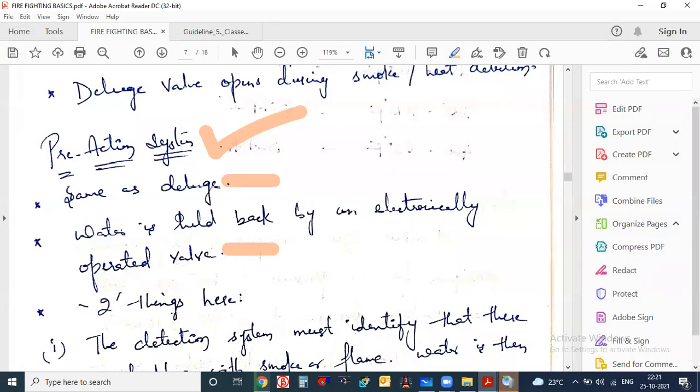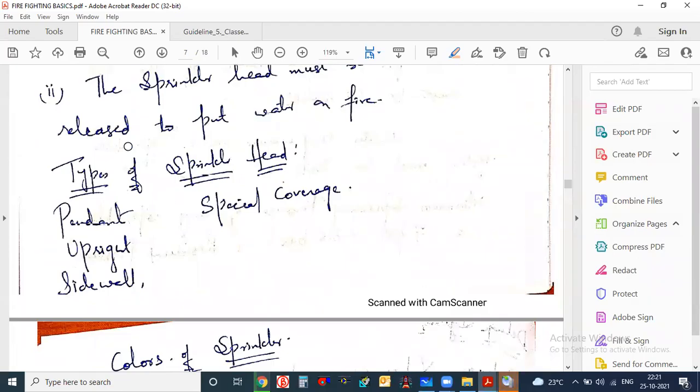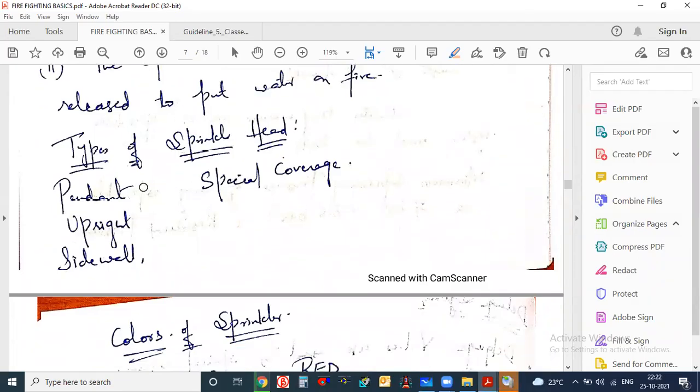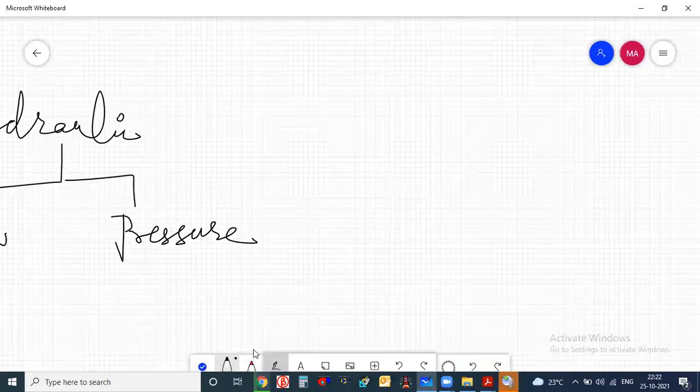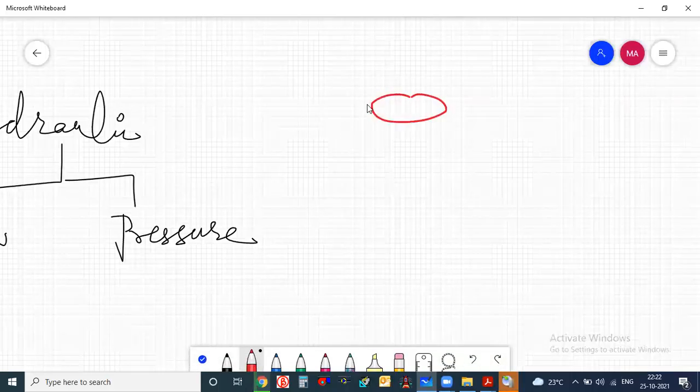Okay. And after that, you will see the types of sprinkler head. There are so many types of sprinkler head, like pendant, upright, sidewall, special coverage. The meaning of pendant sprinkler head is that the deflector will be in the downward direction.